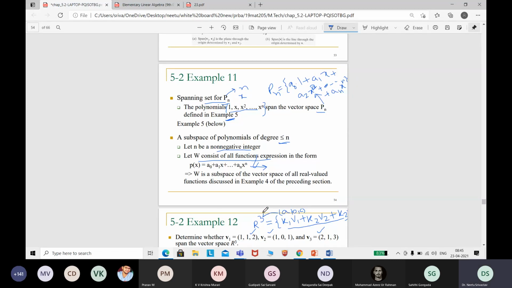Is (a, b, c) an element in R3 or not? I will ask you to write one element in R3. I have a three-dimensional space. Now this is R3. What will be the element in R3? (a, b, c). Correct or not?